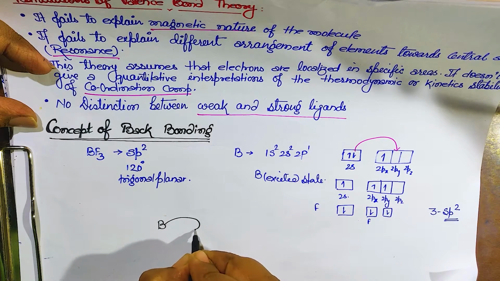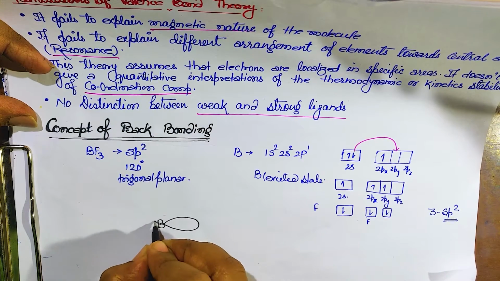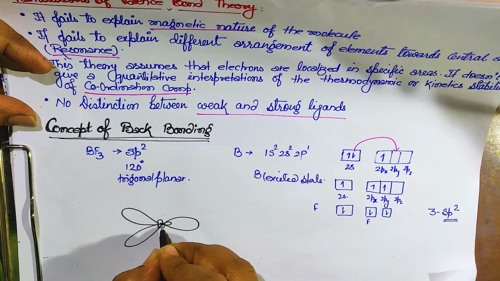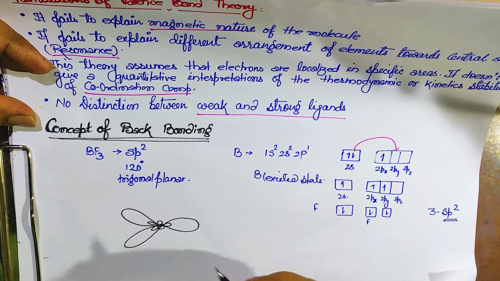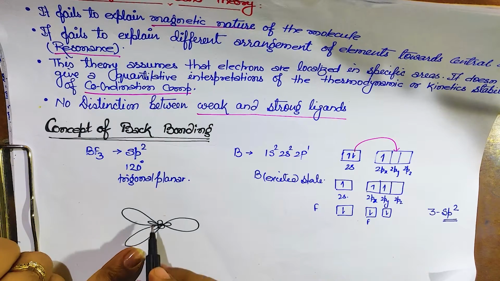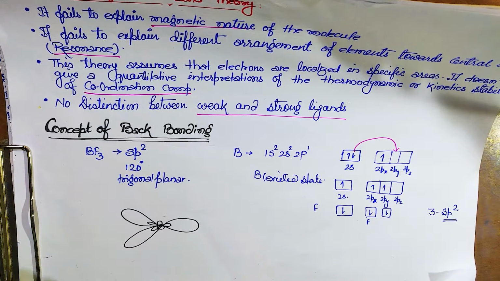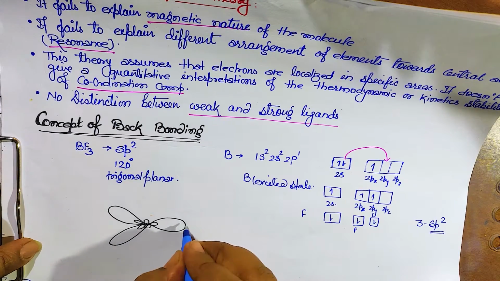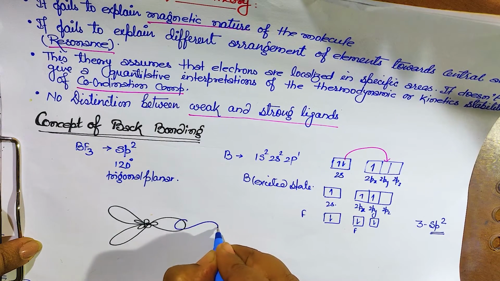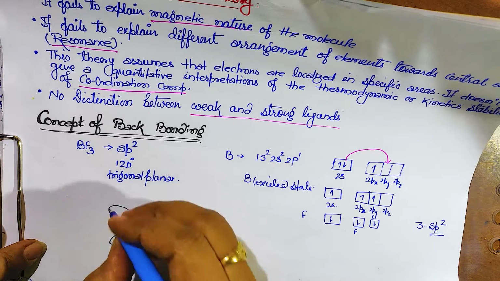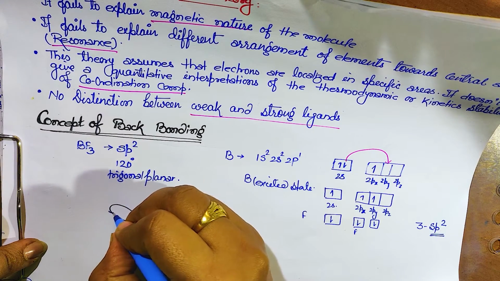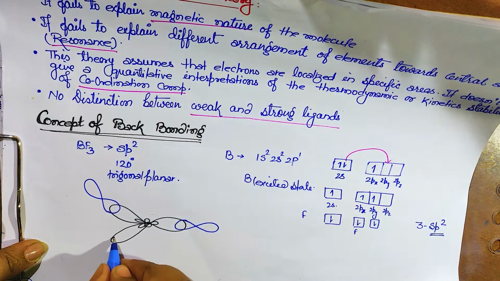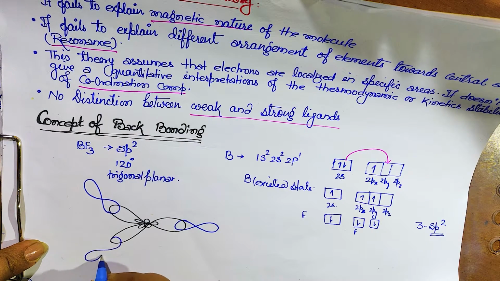This is sp2 hybridization, so like this we can make. Now this was the boron, and this is fluorine. It will go and be drawn like this, and here it will be like this.